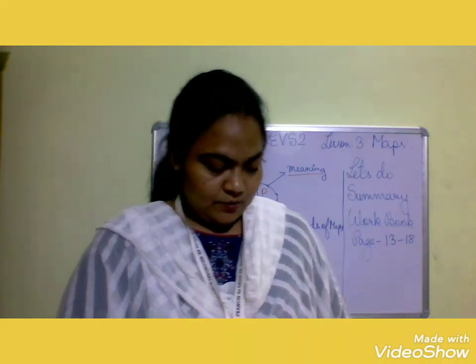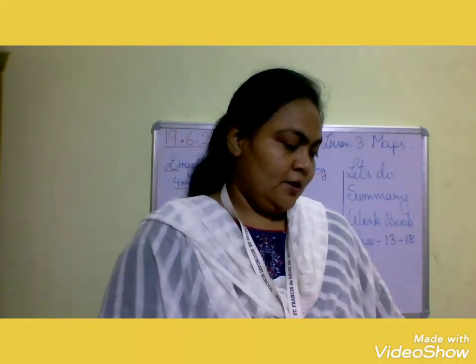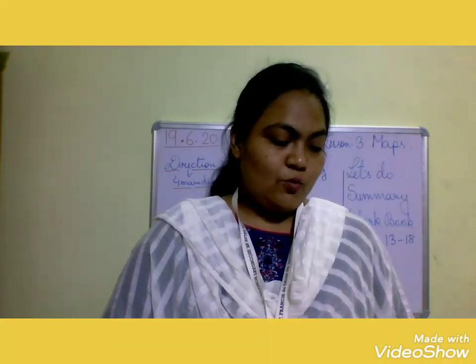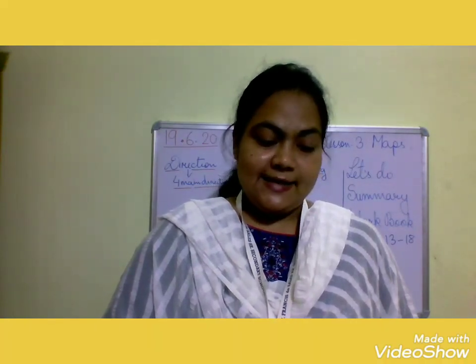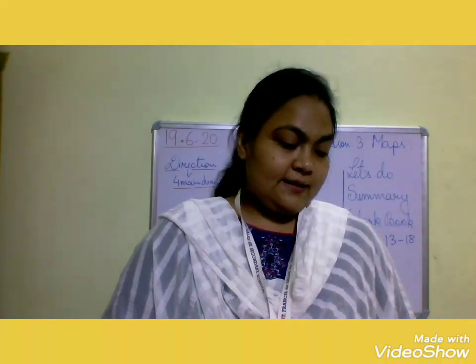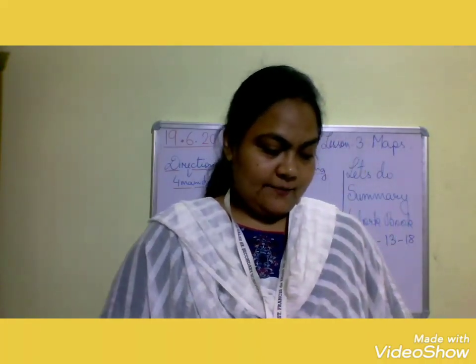Okay children, now you can see page number 18 and the last question, 20. The sun can help us to know in which direction a place or object lies. Look at the given picture. Nisha is standing by the river. If the sun is in the east, can you tell in which direction from Nisha the following things lie?